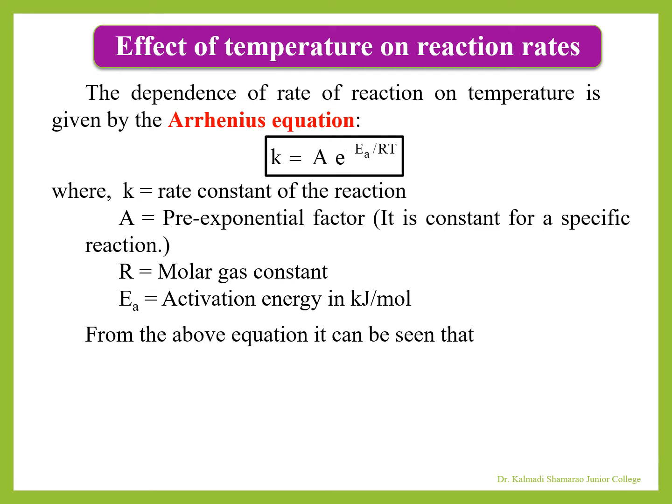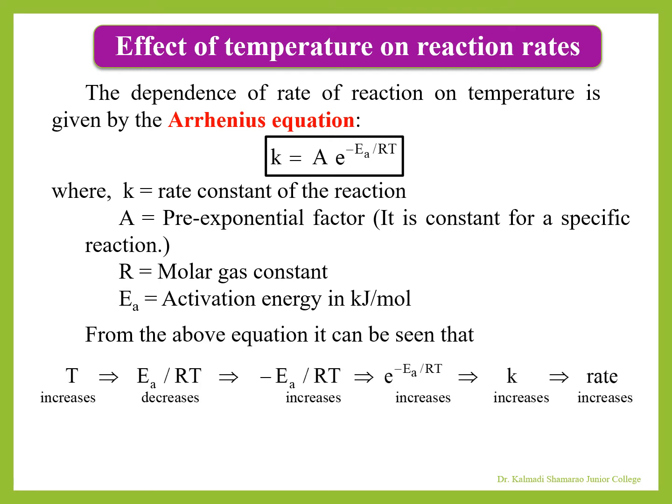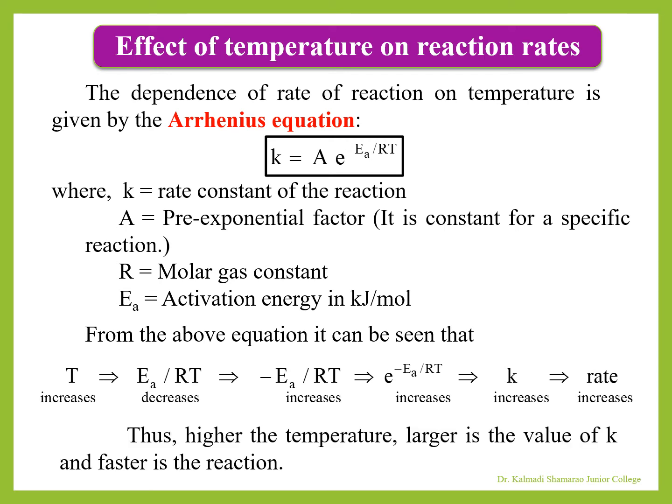From the above equation, it can be seen that as T increases, EA upon RT decreases. Thus, minus EA upon RT increases. So, e raised to minus EA upon RT increases. Hence, K increases, so the rate of the reaction increases. Thus, the higher the temperature, the larger is the value of the rate constant and the faster is the reaction.